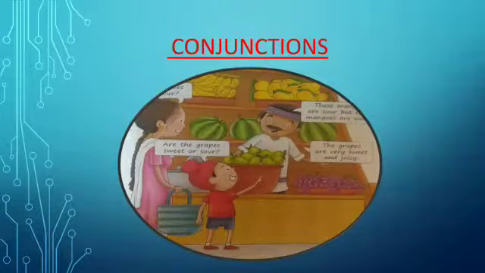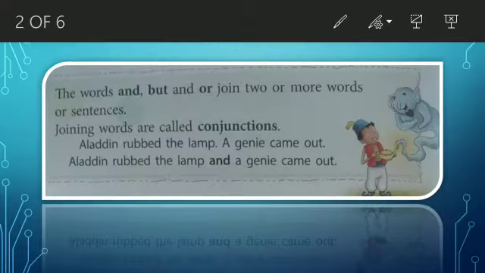Hello everyone. Today we are going to learn about conjunctions. The words and, but, or join two or more words or sentences. So the joining words are called conjunctions. A conjunction is a word that joins two words, two groups of words, or two sentences.